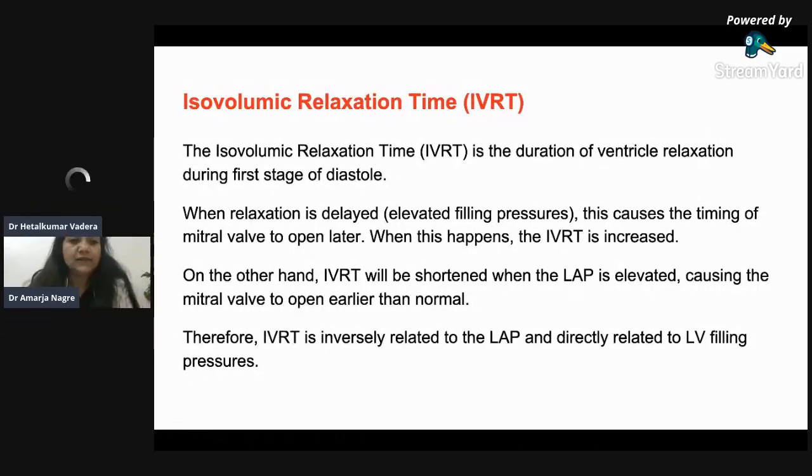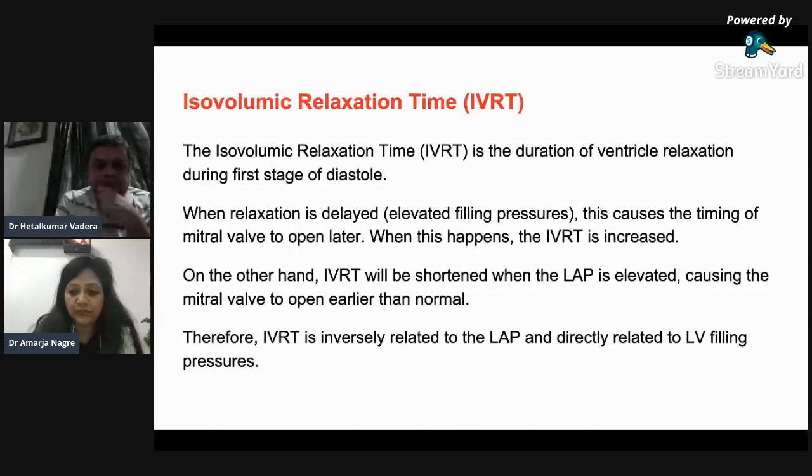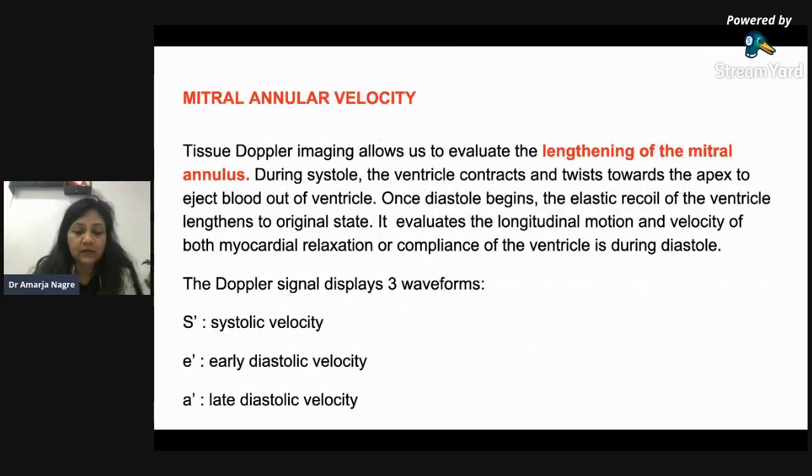Yes. So let us resume. Isovolumic relaxation time. Now that was all about the mitral flow, or the E and A waves. So that was one method how we diagnose diastolic dysfunction. Now there is one more method how we diagnose this diastolic dysfunction, and the previous one was with the flow of the blood, right? It was by the blood flow.